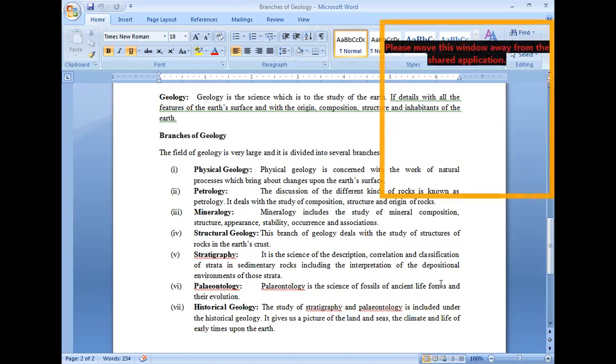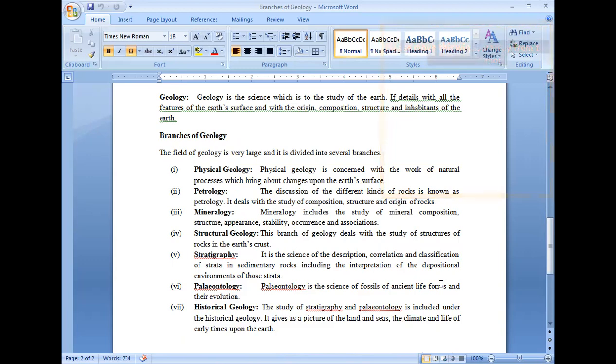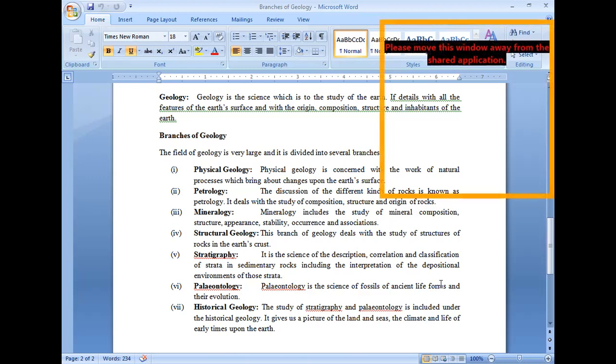And then stratigraphy is a branch of geology also, in which we will study the age of earth, description, correlation, and classification, right? In this case, we will study how these stratified strata or stratified rocks are formed, what type of deposition environment existed at that time, and how we can correlate and determine the age of rock also.